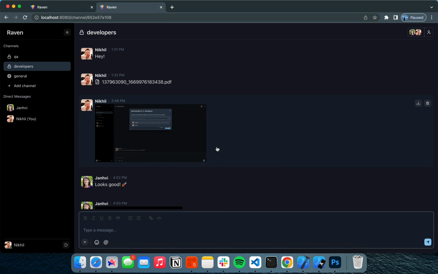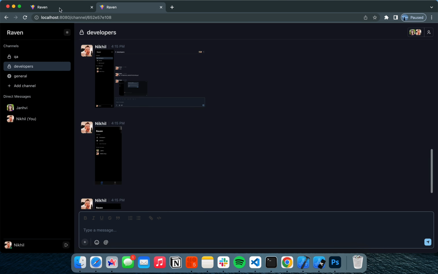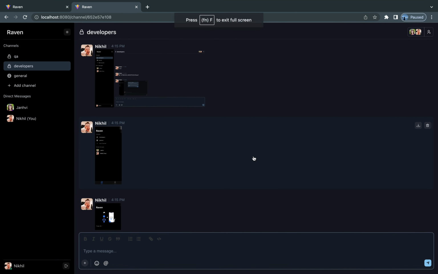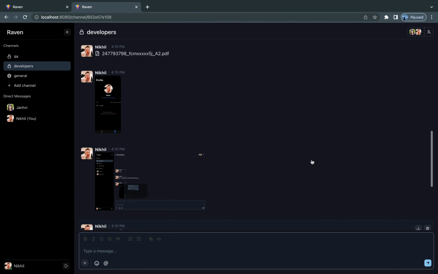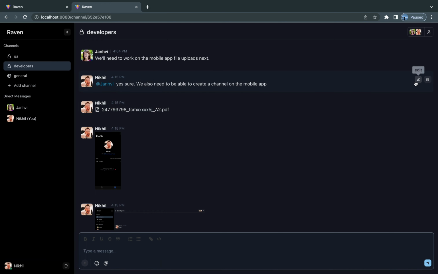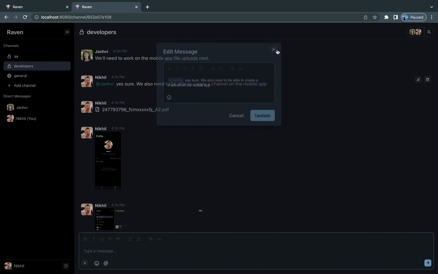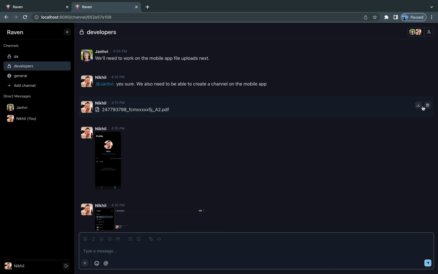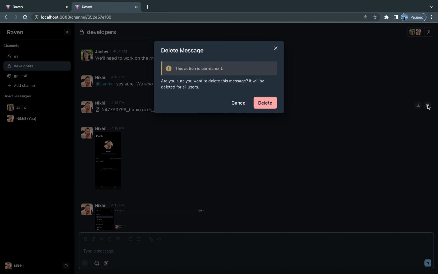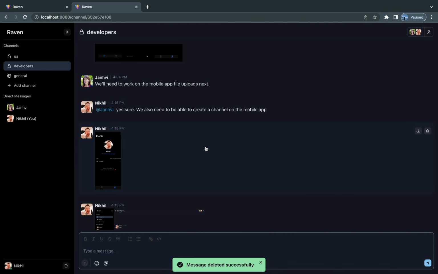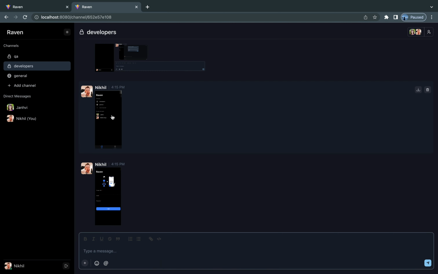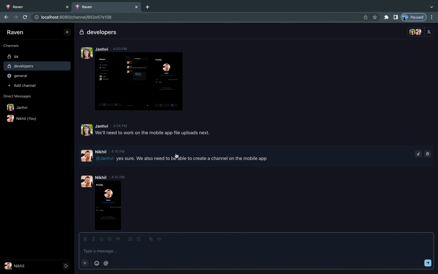In addition to this, we fixed a lot of bugs. Before the hackathon, what we would be able to do was send text-based messages. We added support for editing messages, so if I want to edit this message, I can. We added support for deleting messages. I don't want this private file anymore, I can delete it. And we added support for images and files. We also fixed a bunch of bugs related to our APIs and strengthened our security.